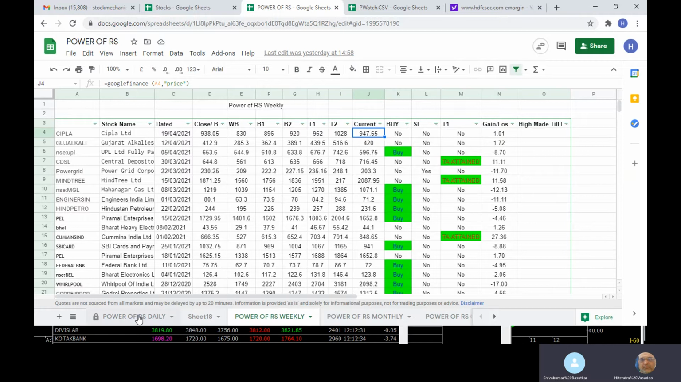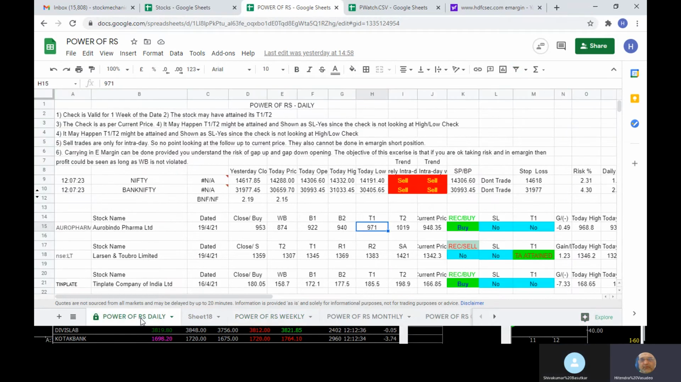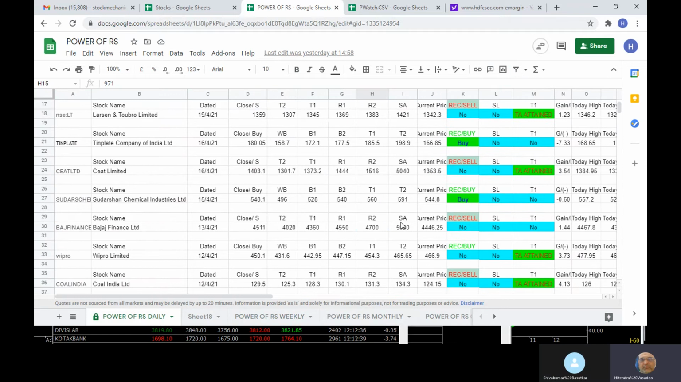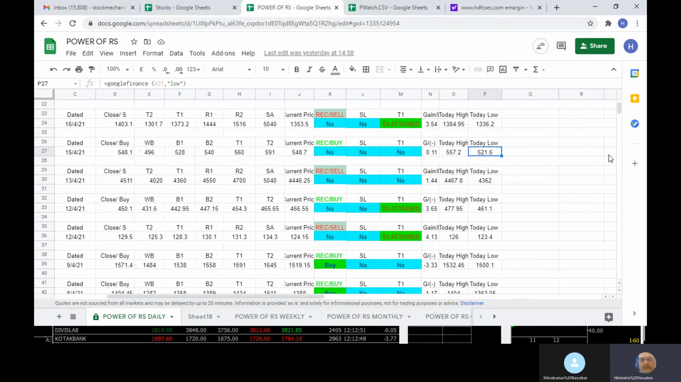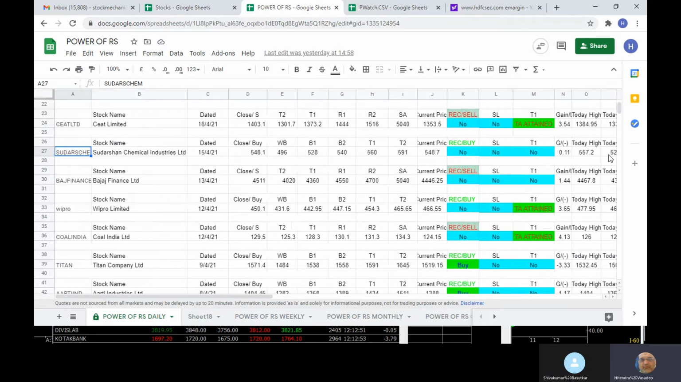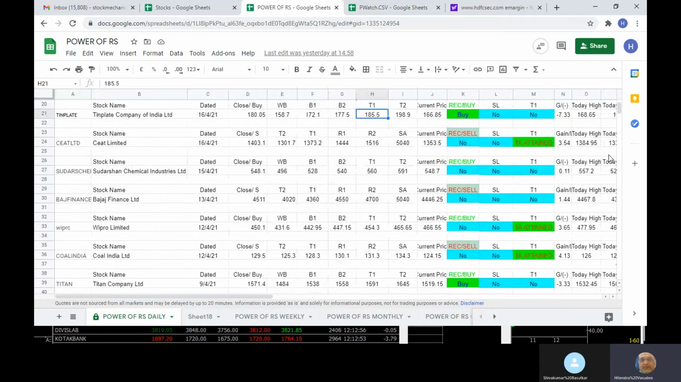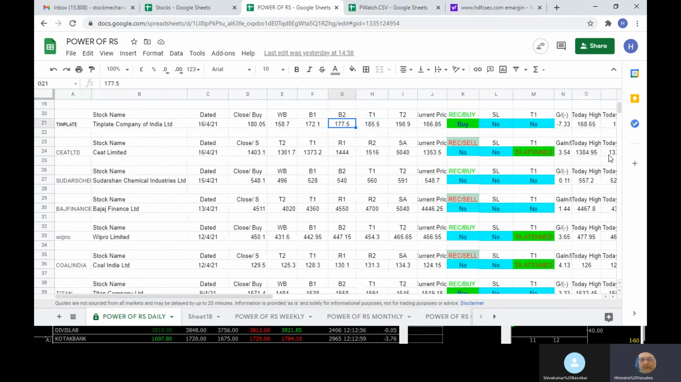So one has to be very observant and check in between, not the whole day. You don't need to, but you know which are in the buy mode right now. Sudarshan is showing target was attained the other day. So now again it is showing in the buy, whether the stop loss got triggered or not. Just you have to see that, like low is 521, stop loss has not got triggered. So right now it is showing no. Okay, say tin plate is there now.